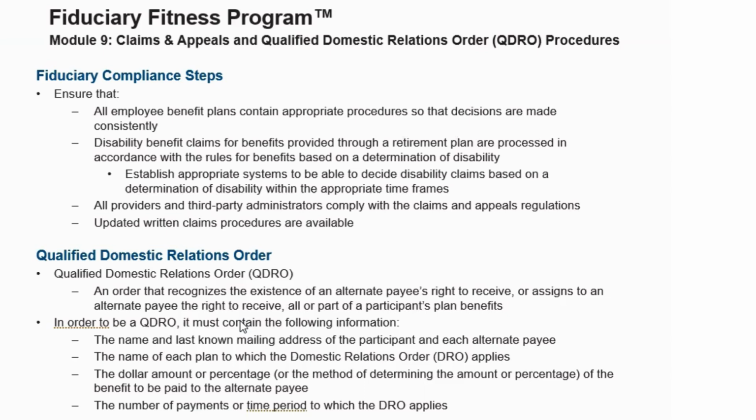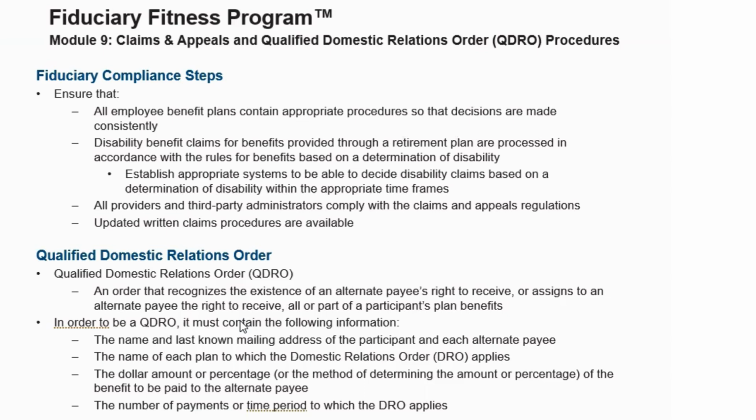Let's look at QDROs, Qualified Domestic Relations Orders. This is an order that recognizes the existence of an alternate payee's right to receive, or assigns to an alternate payee the right to receive, all or part of the participant's plan benefits. In order to be qualified as a QDRO, it must contain the following information.